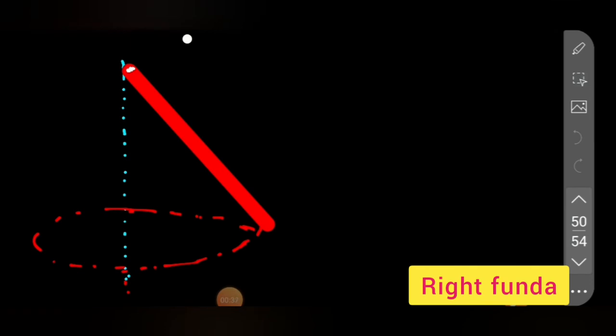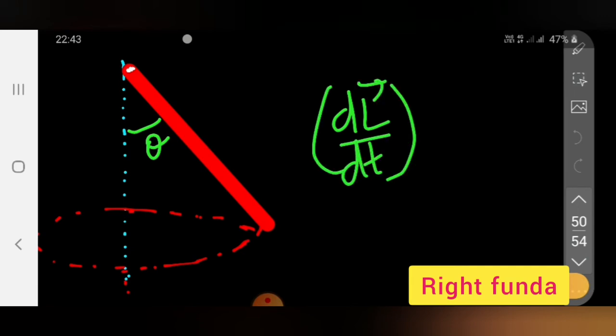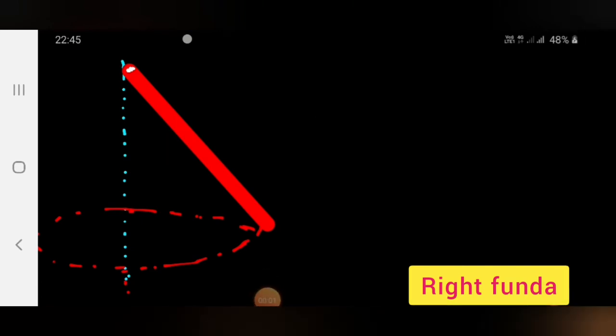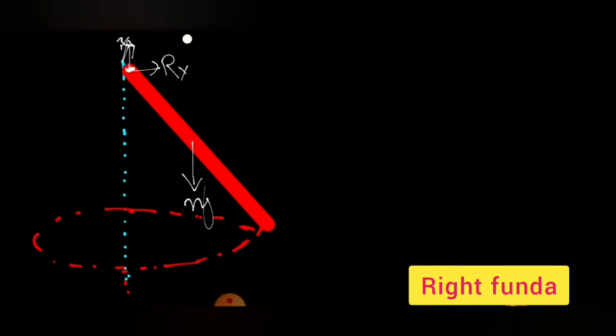The rod is there. It is rotating about this vertical axis. We need to calculate this angle theta and dL by dt, the rate of change of angular momentum of the rod. So if you draw the free body diagram of the rod, one force that is acting is mg, and there will be some hinge reaction, Rx and Ry suppose, and this will be producing some torque. So if you see this rod, in the rod's reference frame you will see that the rod is at rest.